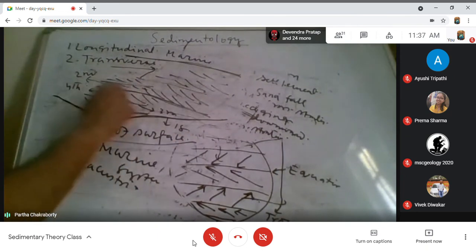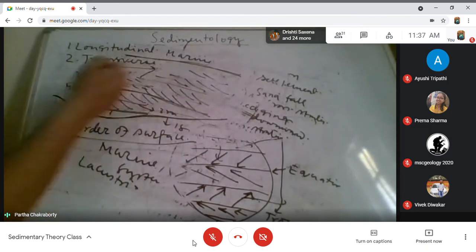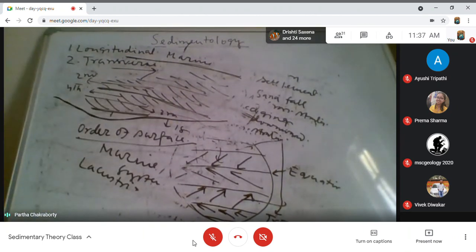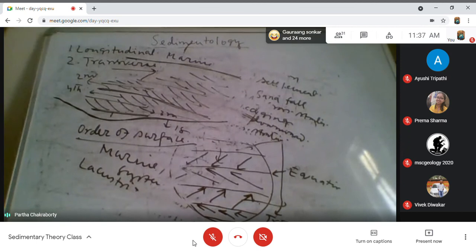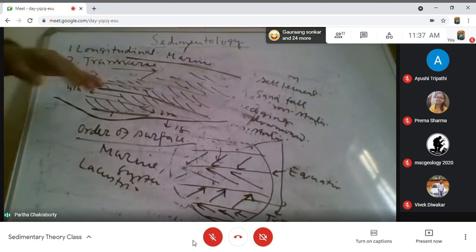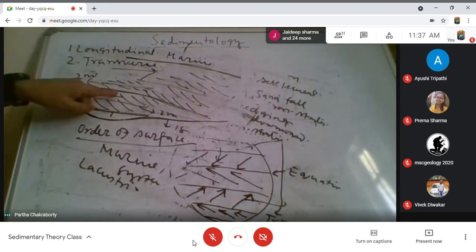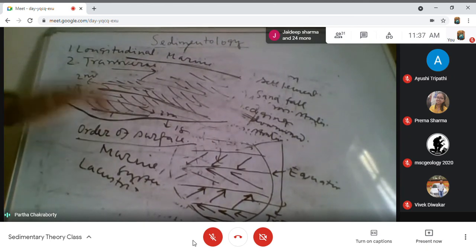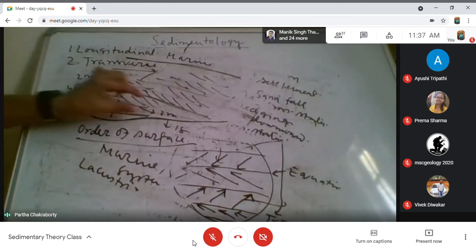So it comes into the next category, the second order, because it is the separation boundary between two different dune complexes. Then I give the third. That is the set boundary of the dunes.